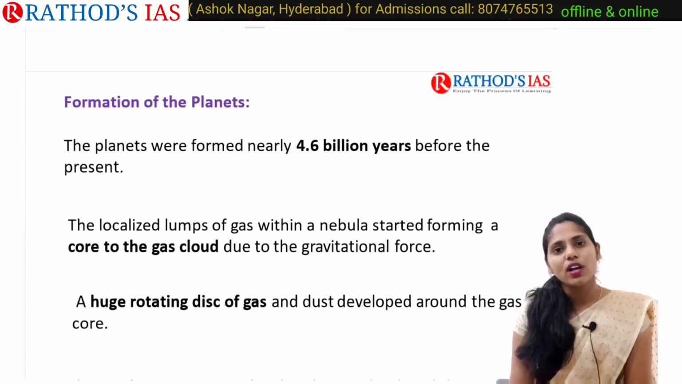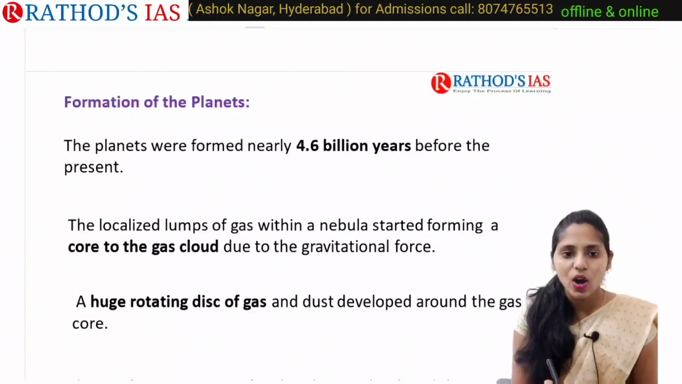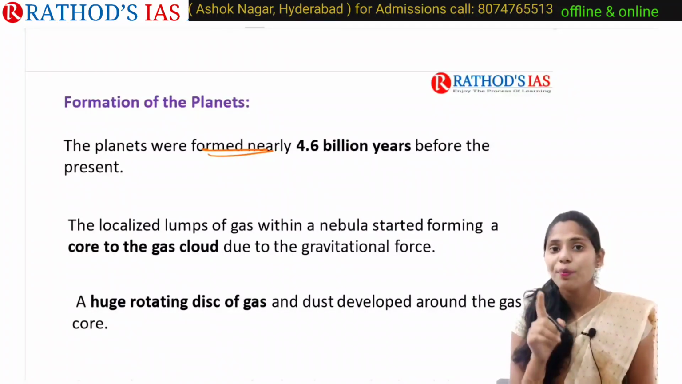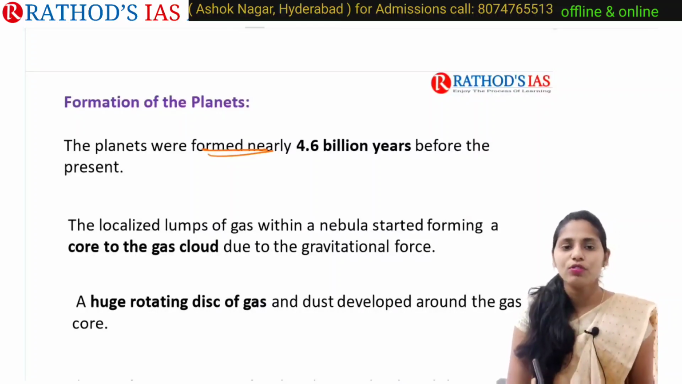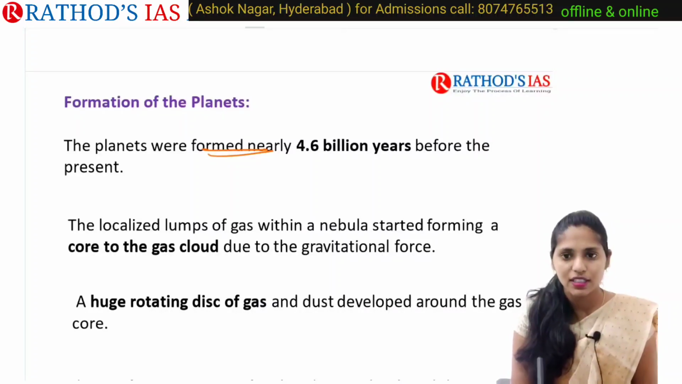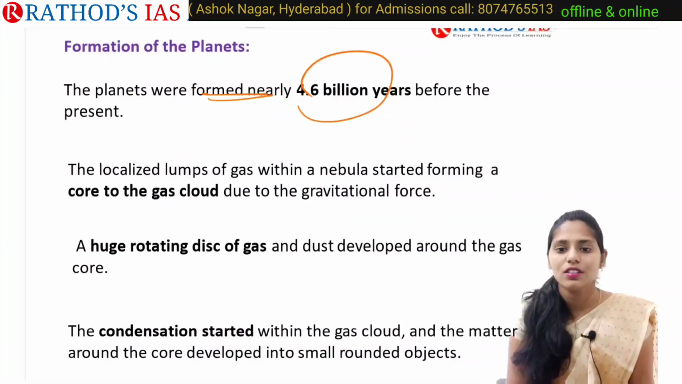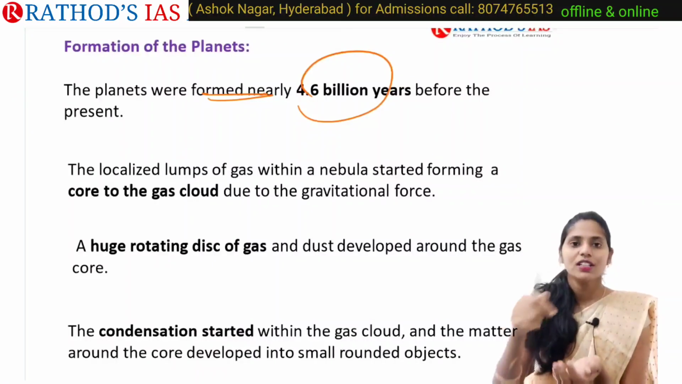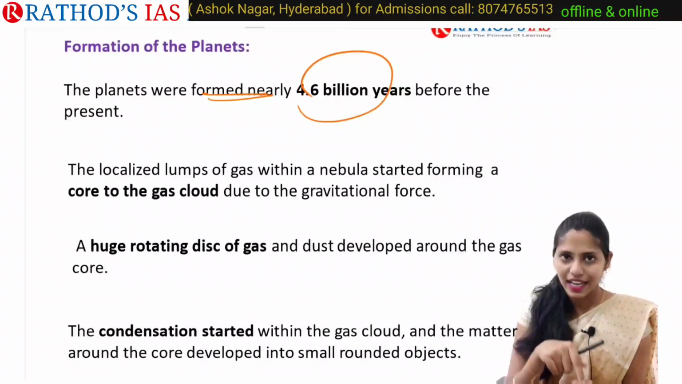And now let us talk about the formation of planets. Planets were formed nearly 4.6 billion years before the present. So they formed 4.6 billion years ago. Localized clumps of gases within this nebula started forming a core to the gas cloud, and due to gravitational force, a huge rotating disk of gas and dust developed around the gas core.